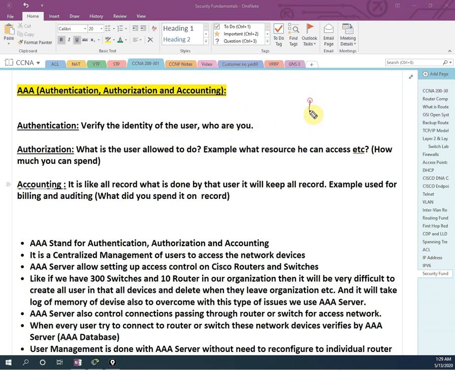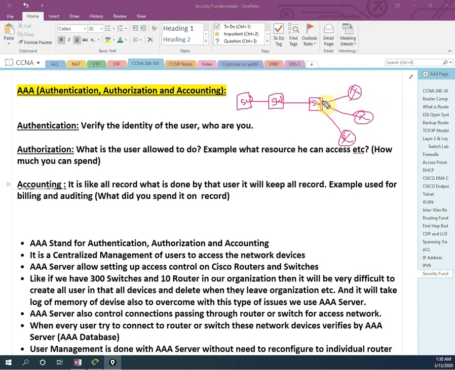Maybe you are in the company ABC and you have 300 switches. I will draw only 3, and 15 to 20 routers. This is the router. You have 15 to 20 routers and 300 to 400 switches. One new IT engineer or security engineer joins you. The new network security engineer came to your organization, and he needs to perform some operations on all the switches and all the routers. So for security purposes, you are going to create a username and password and give it to him.